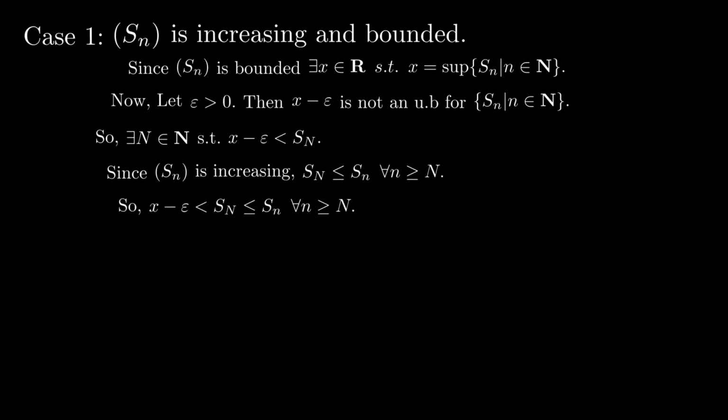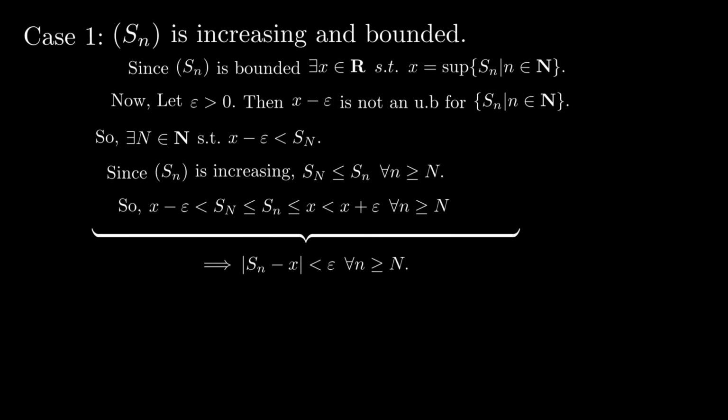So we can say that S capital N will be greater than x minus epsilon and less than or equal to Sn. Because x is the supremum of the set containing all of the terms of our sequence, Sn must be less than or equal to x. Now, because epsilon was positive, x will be less than x plus epsilon. Now this whole statement means that the absolute value of Sn minus x will be less than epsilon. Therefore, Sn converges.